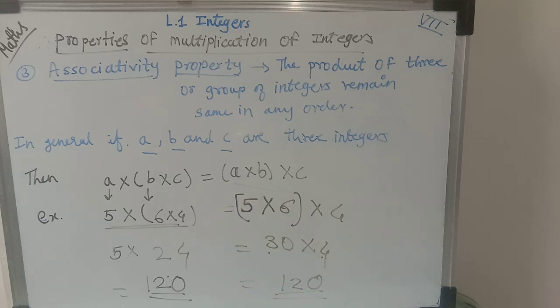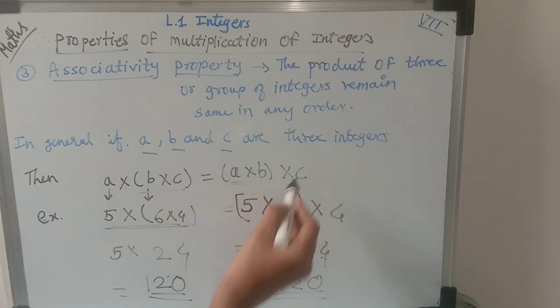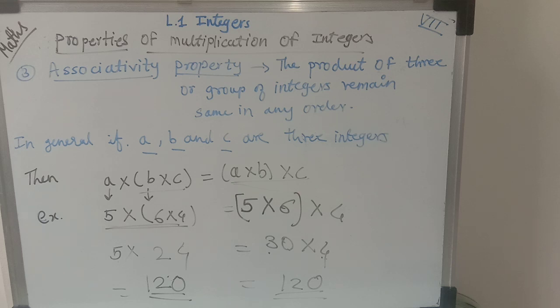So see students, whatever this property is saying is totally true. If we change their places, on my left hand side the order was different, and on the right hand side the places are different. In the first bracket we multiplied B and C together first, and in the second order we multiplied A and B together first. So the orders are different, but order doesn't affect the final answer, or the product of the integers.